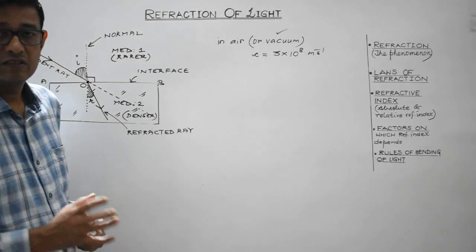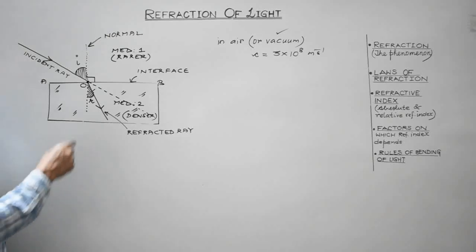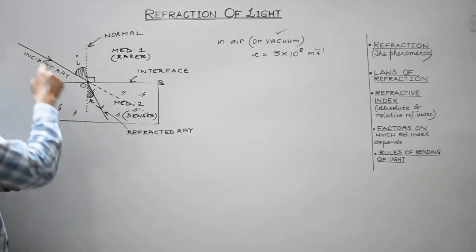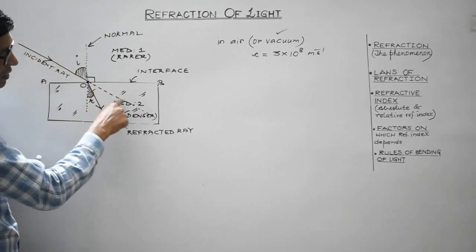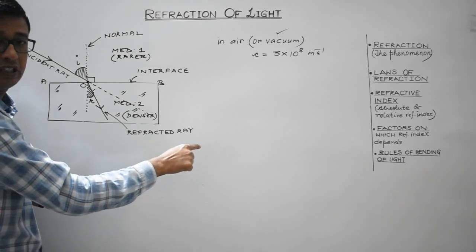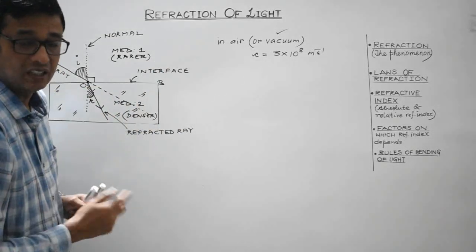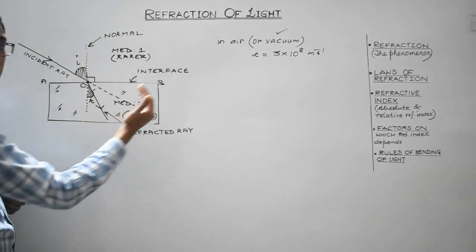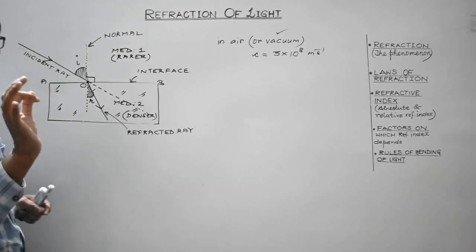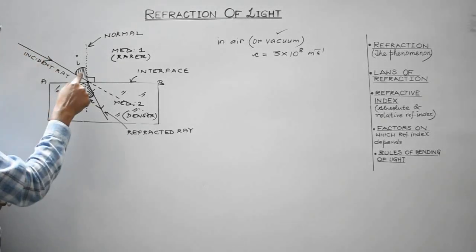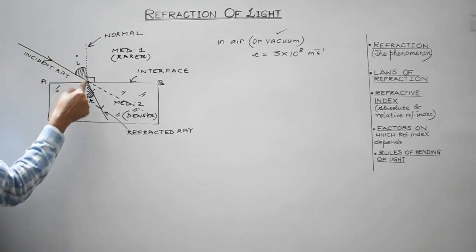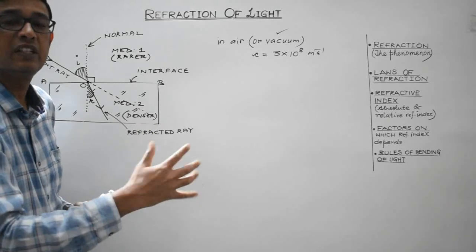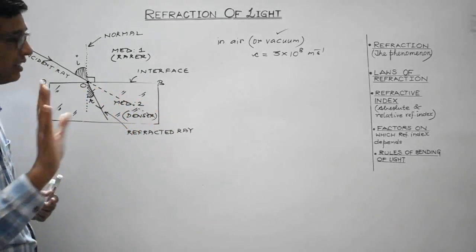Again, I must convince you once again. In case of a single medium, if the glass were assumed to be absent, light would have travelled along the same straight path, because in a given medium light always travels along the same straight path. But here light is travelling from one medium to another, from rarer to denser, so light tends to bend towards the normal. I'll explain the reason behind this. This is the incident ray, this is the refracted ray. And if it emerges out of this slab, then that will be the transmitted or emergent ray. Anyway, we'll discuss it later on.